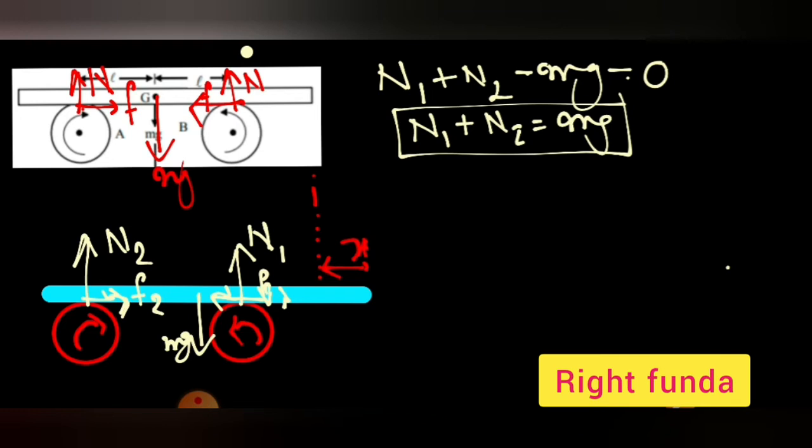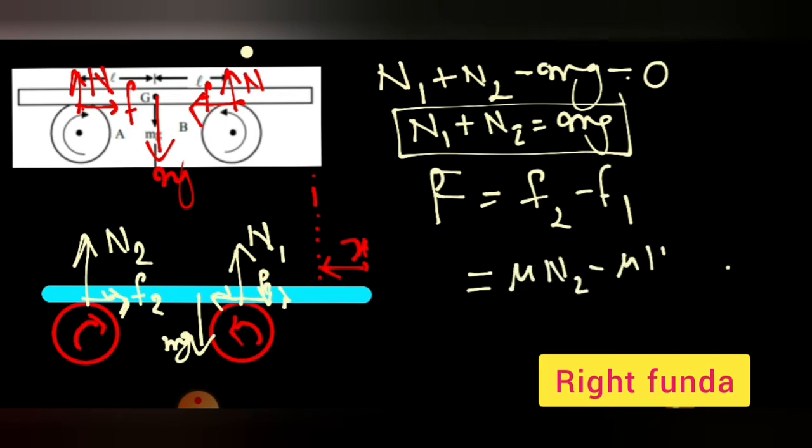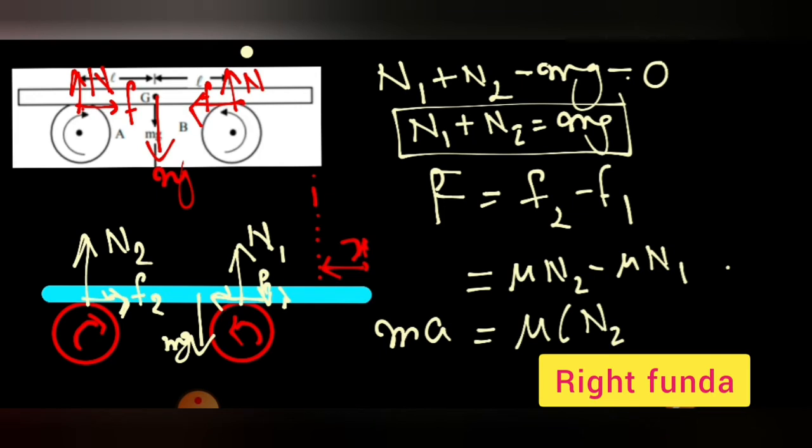So the net force on the body is F2 minus F1. And F2 minus F1 is equal to mu N2 minus mu N1, the friction forces. So this is equal to mass into acceleration, mu times N2 minus N1. If I get the N2 minus N1 value, I can simplify. I know the N2 plus N1 value, I want to get N2 minus N1. If you see, this rod is also in what?